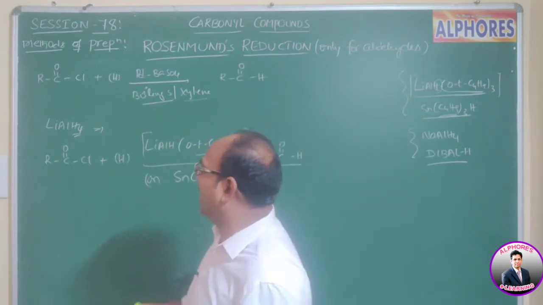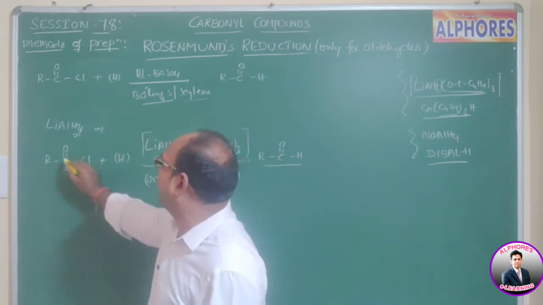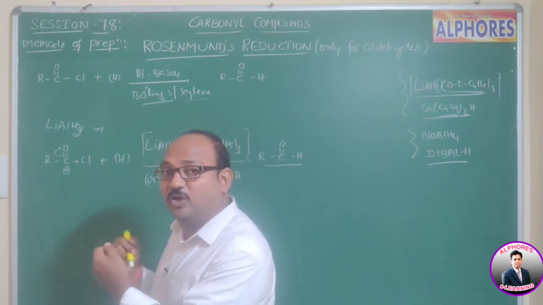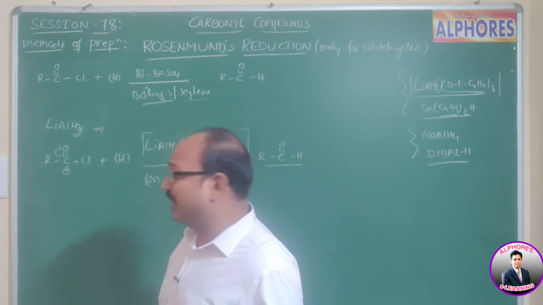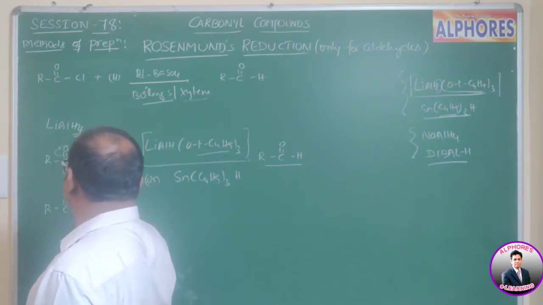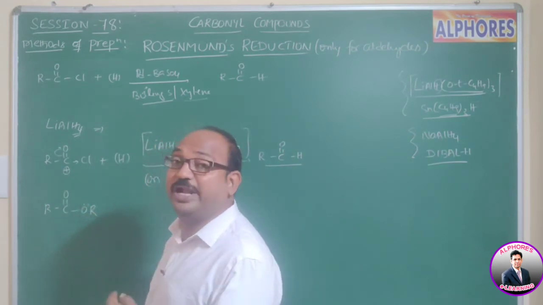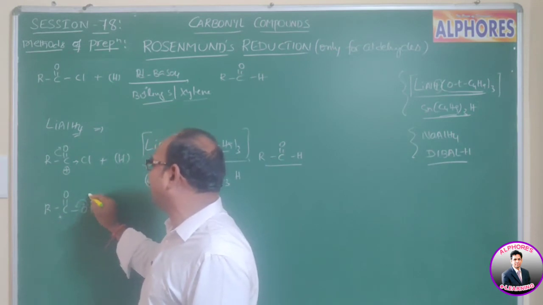In case of acid chloride, the positive charge on the carbonyl carbon is more because pi electrons are shifted towards oxygen, and chlorine also acts as an electron-pulling group. It pulls electrons towards itself. As a result, the positive charge will be more. But in case of carboxylic esters, RC double bond OR, the oxygen donates an electron pair. That means whenever positive charge appears here, a plus effect is there.